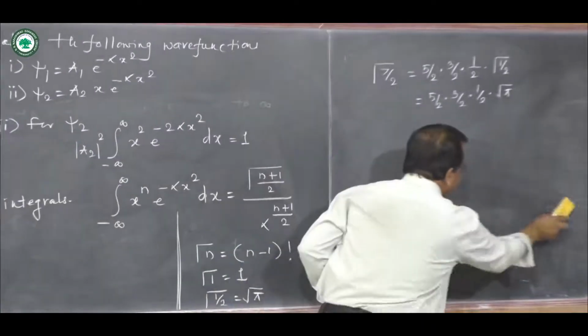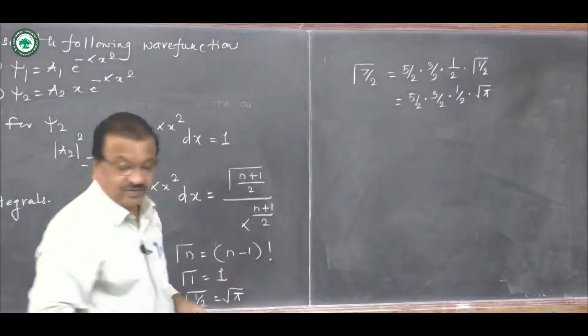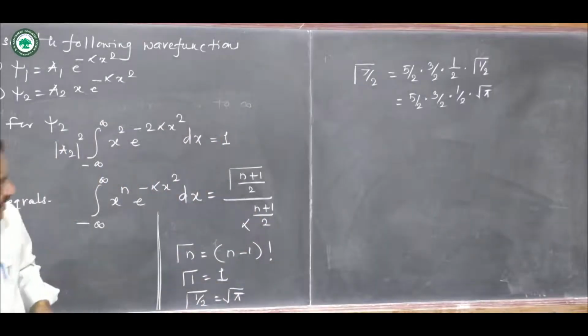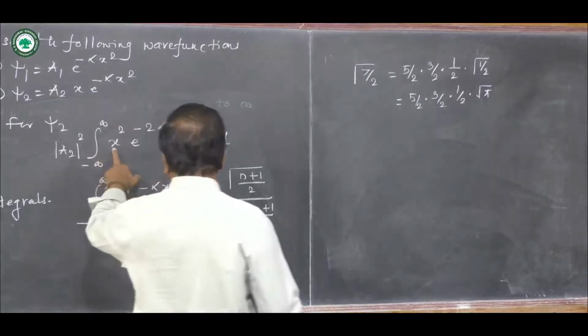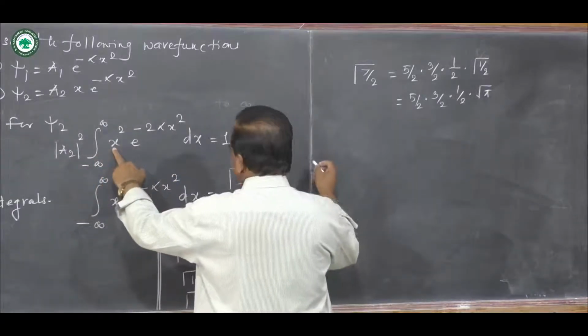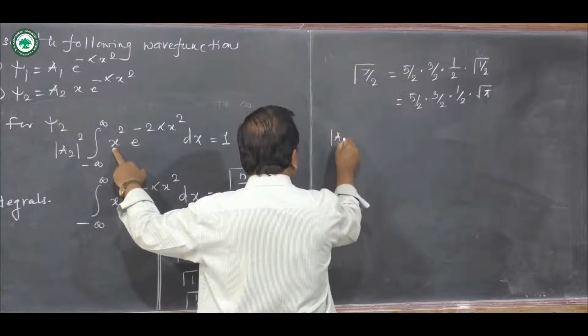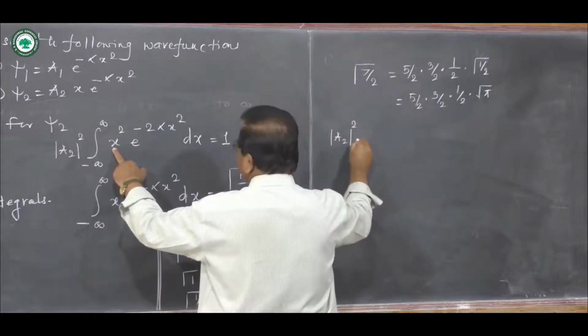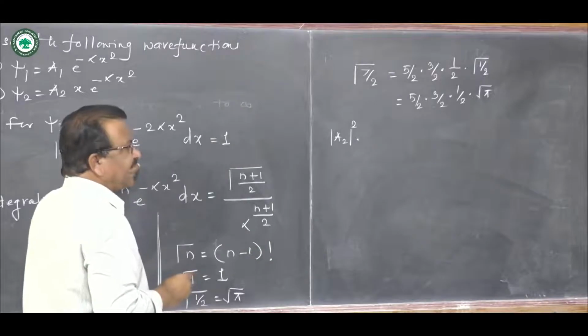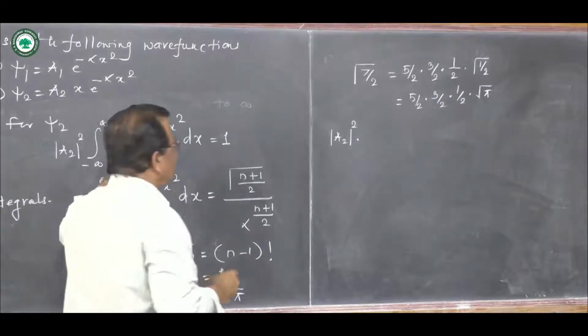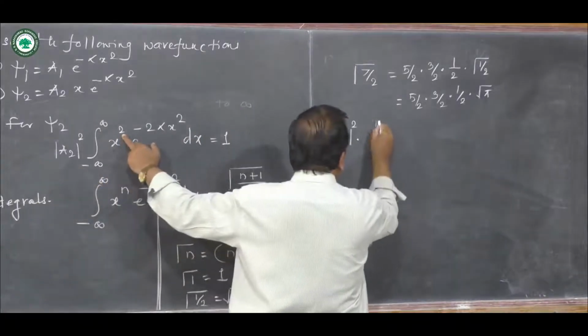Now let us apply this formula to our integral with x square. In our case this will be mod a2 square into, since the value of n is 2, gamma of (n plus 1) by 2, which is gamma 3 by 2.